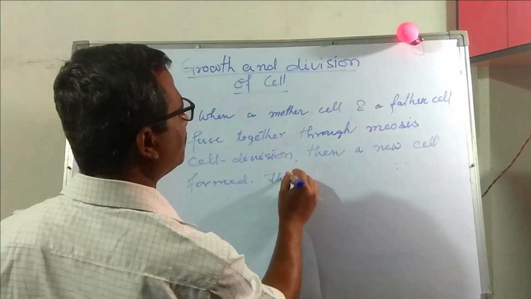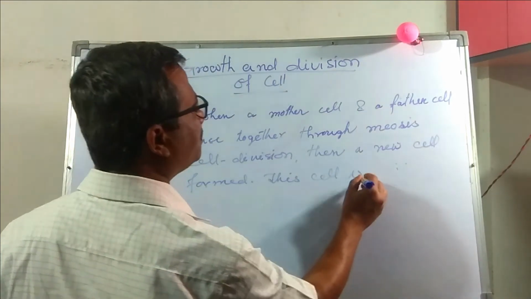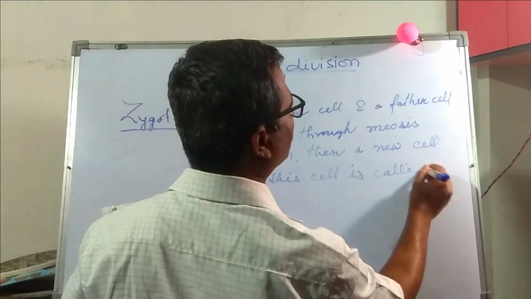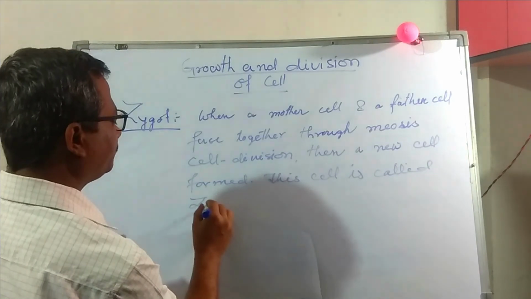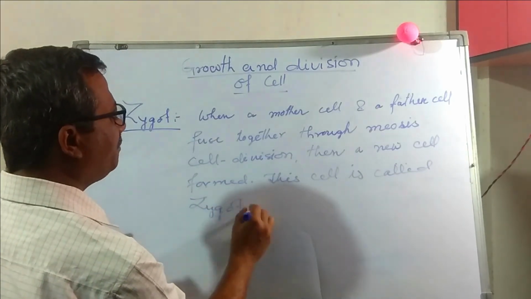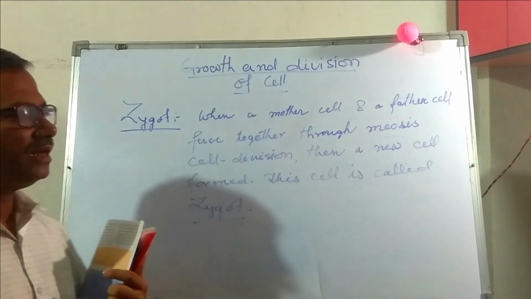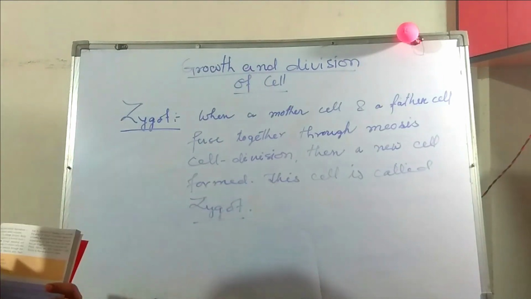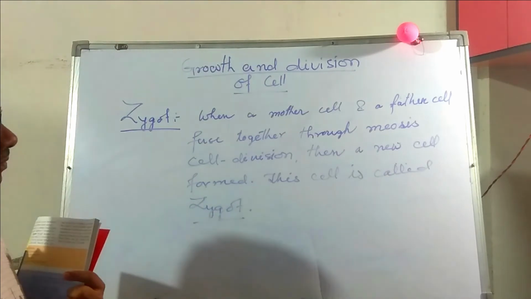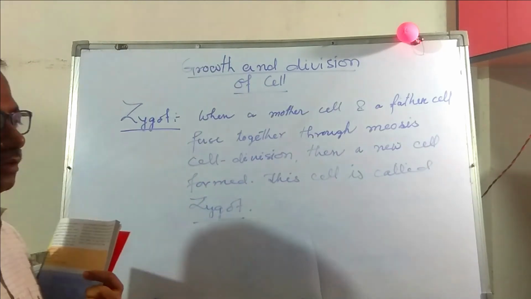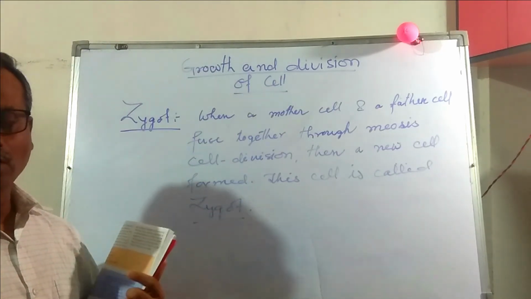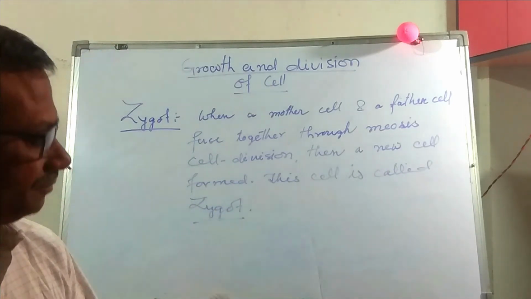This cell is called zygote. After formation of the zygote, it goes through repeated mitotic cell division and grows into a new offspring or baby.